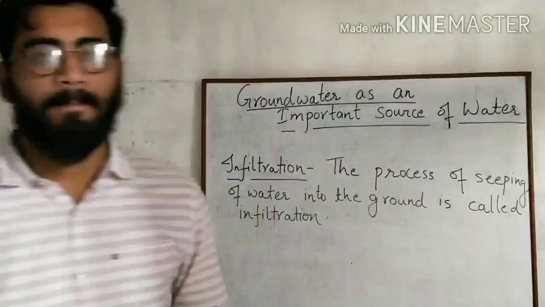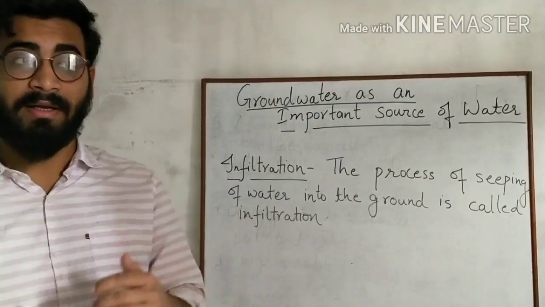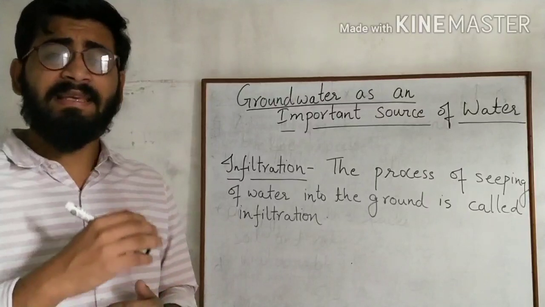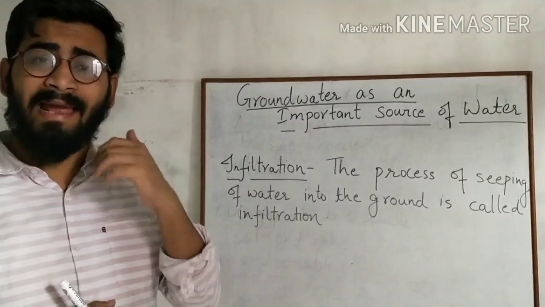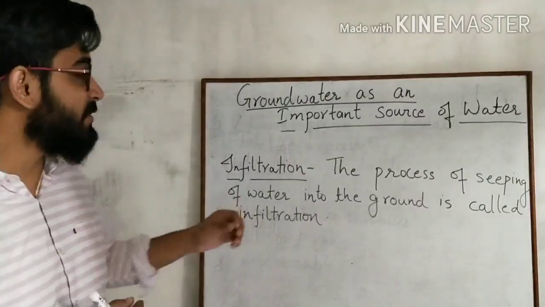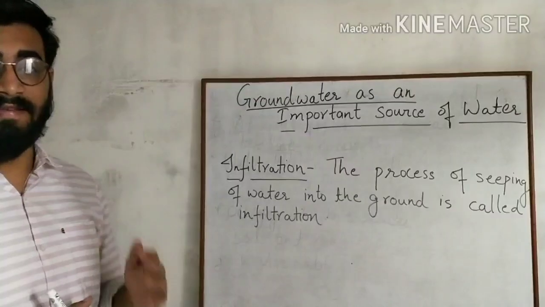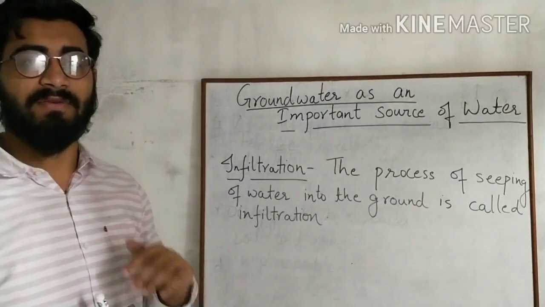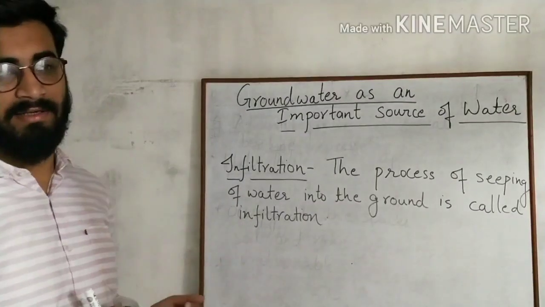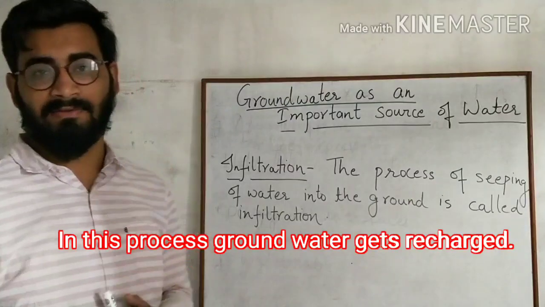What is the source of this groundwater? The rainwater and water from other sources such as rivers and ponds seeps through the soil and fills the empty spaces and cracks deep below the ground. And the process of seeping of water into the ground is called infiltration. And in this process, the groundwater gets recharged also.